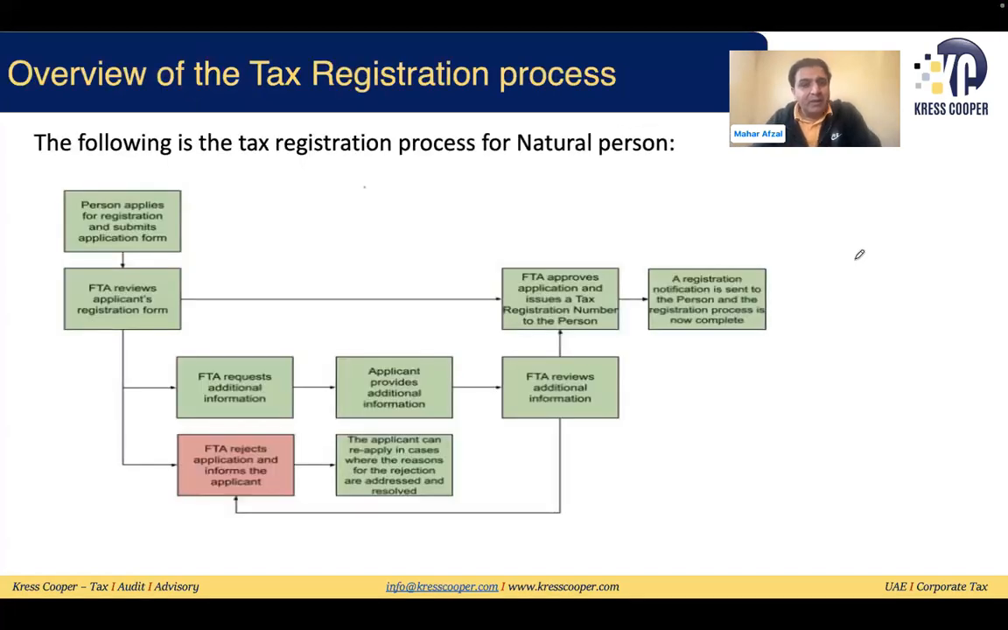This diagram has been given in the guide, which is very simple. The crux is that if you are eligible, you need to apply to the FTA for registration. If they are not registering you, they will ask some queries. You need to resubmit the application after addressing the queries from the FTA. If it is approved by the FTA, you will be issued a certificate and considered a corporate tax registered person.